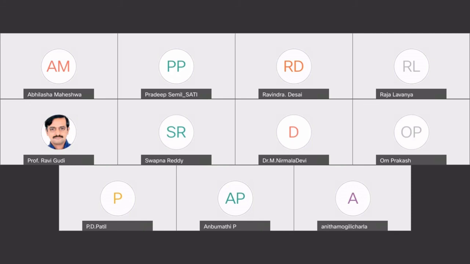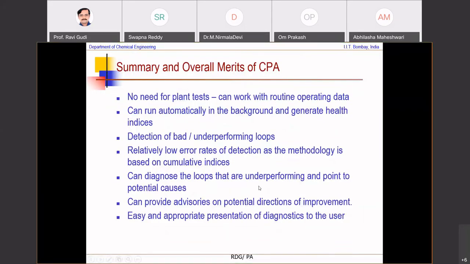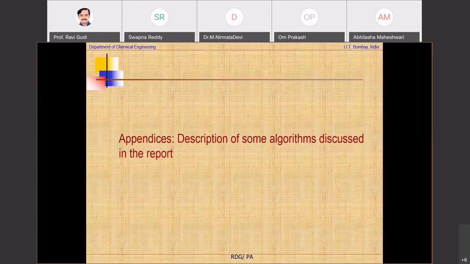Any other questions, please? Okay. What I'll do is I'll proceed further and make some summarizing remarks. So here, control loop performance assessment. Maybe I should, if I have the slides here.